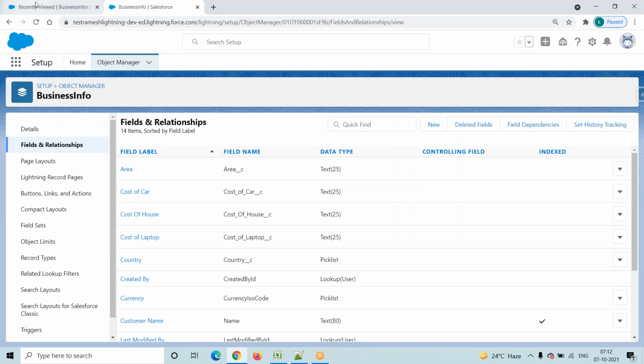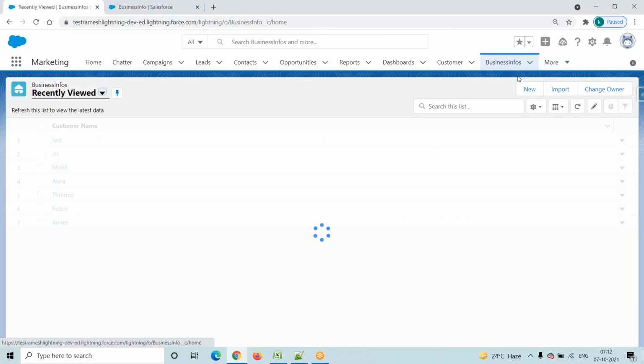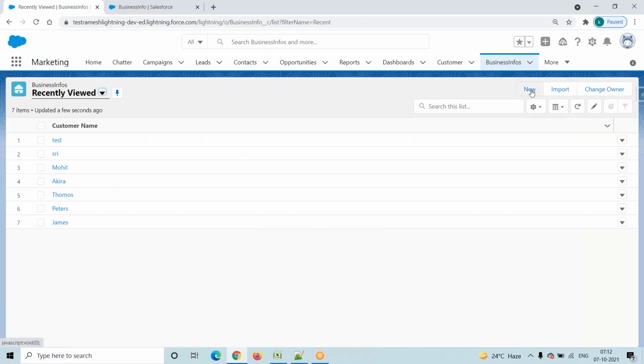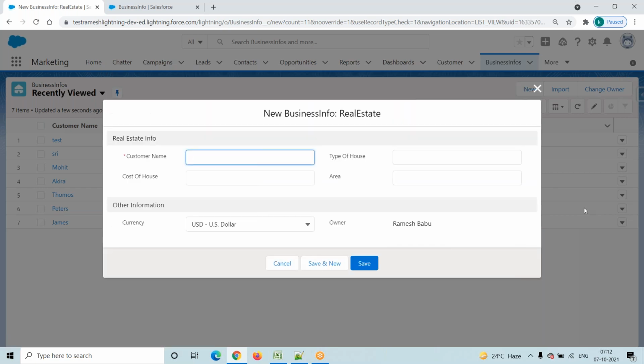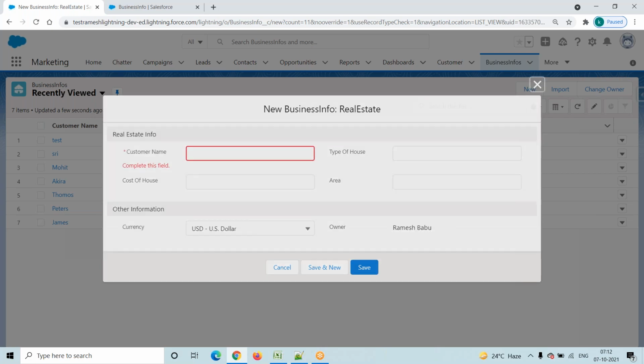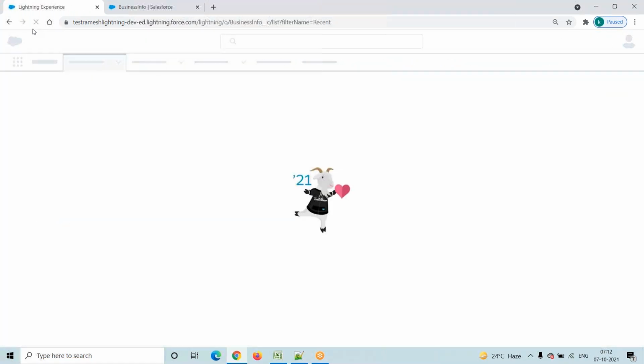So now go to the front end. Front end is nothing but the tab. Click on this new button. We selected the real estate business record type. Click on the next button. Not yet, we have to refresh.